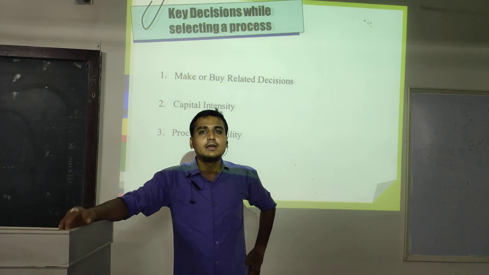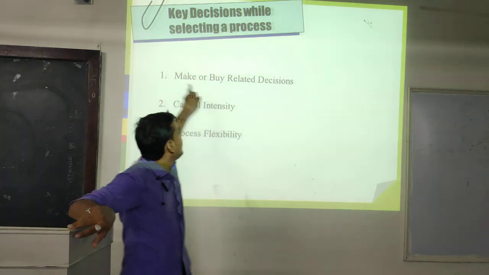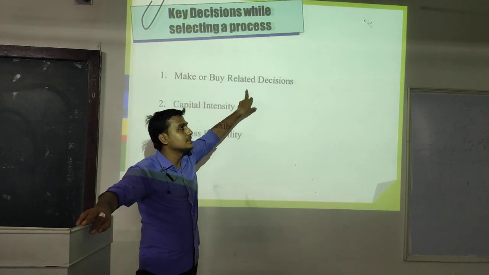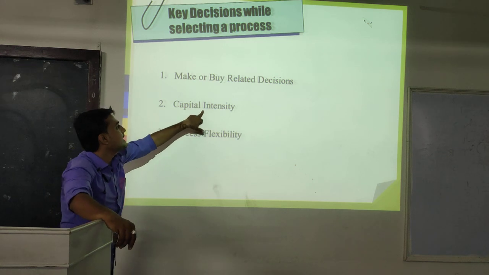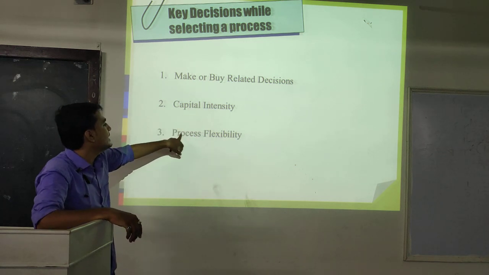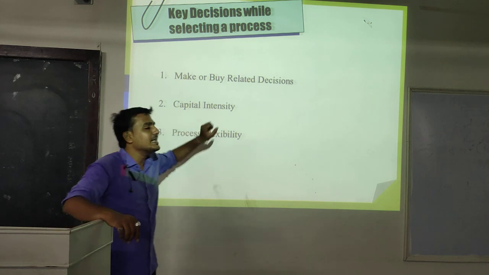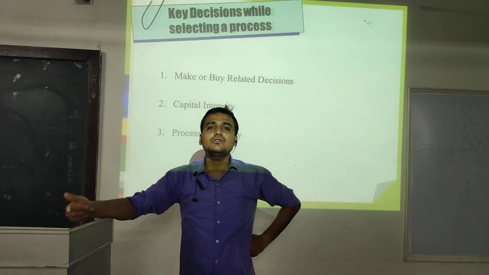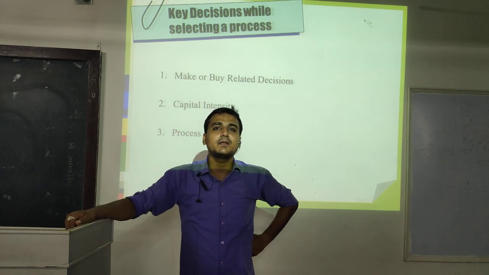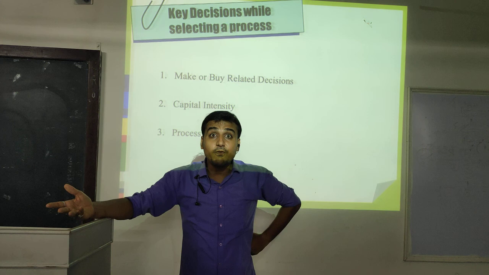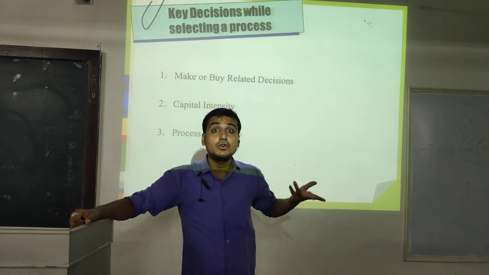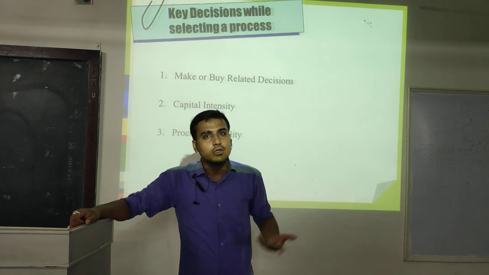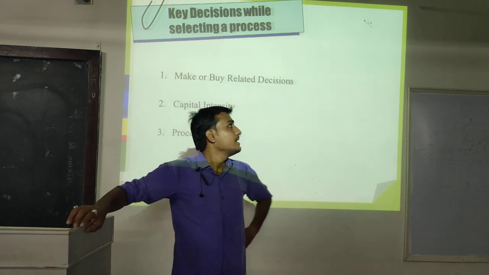In a particular product they are using a make decision, but in another product they are using a buy decision. Next is capital intensity and process flexibility. Capital intensity is ultimately investment, our budget. If our budget is very high, then why should we not implement the latest technology? For example, the Balaji company is purchasing machineries worth 1000 crore rupees. Why? Because it has the money, the capacity and the turnover of the product. So they are able to go capital intensive.